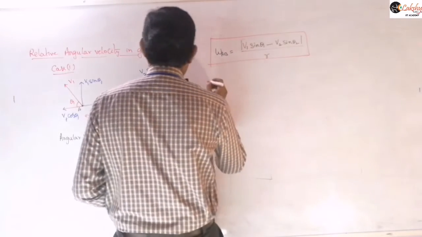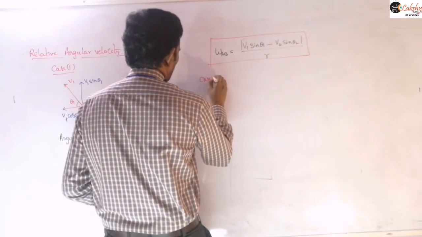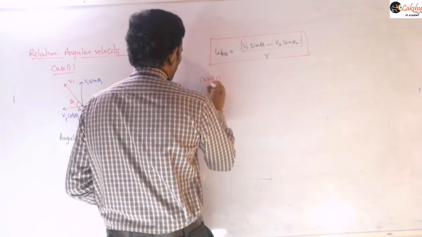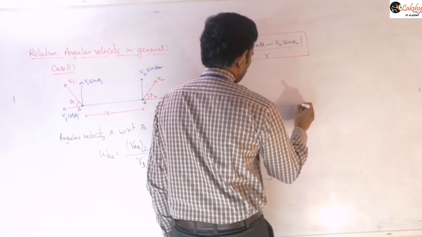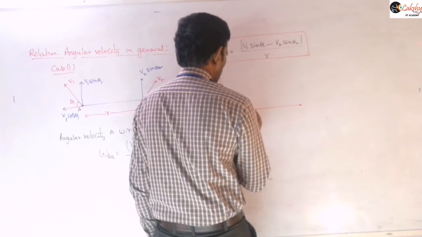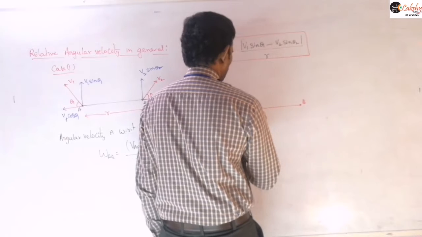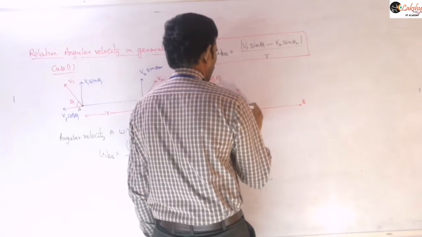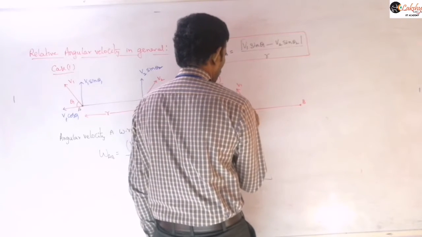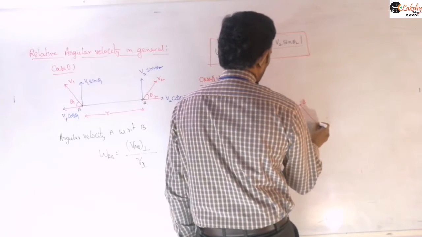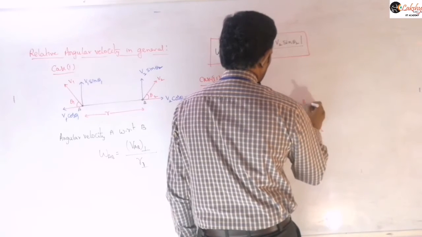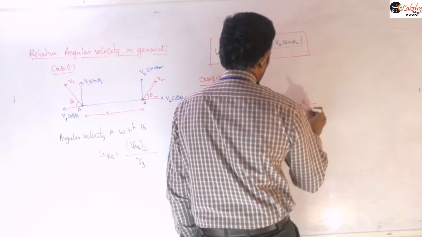Another case: when the particles are moving in opposite directions, when these velocities are in opposite directions, for example. So this is point A and this is point B, let us consider. Same, this is having some velocity V1 at an angle theta 1. Now this particle B is having velocity V2 along this direction at some angle theta 2.